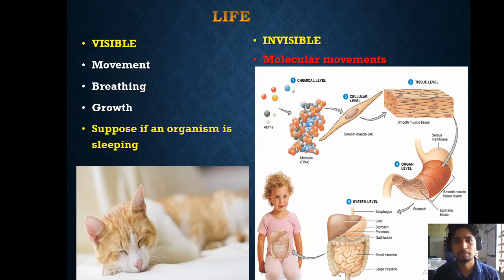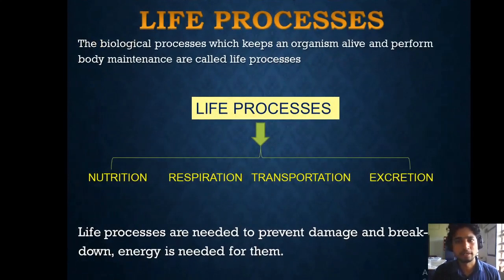These molecules help us maintain our body, because our body gives out new cells every minute, and it also kills many of the cells in our body every minute. We also tend to grow further. We have a lot of activities going on in our body, like digestion and respiration, which need energy. All these processes going on inside are needed for maintenance. These molecular movements are needed for maintenance, and the processes which keep an organism living are called life processes.